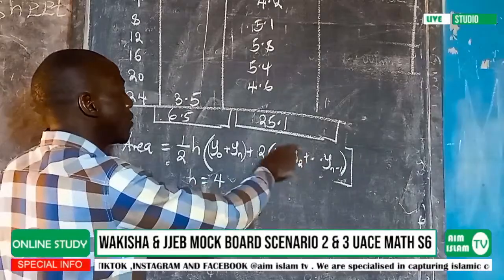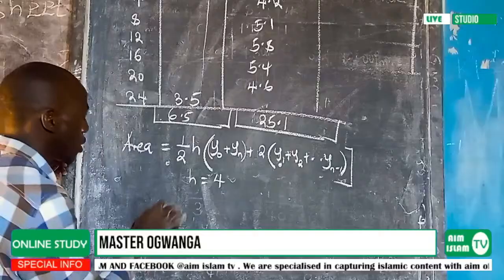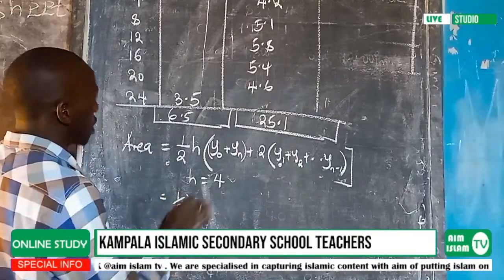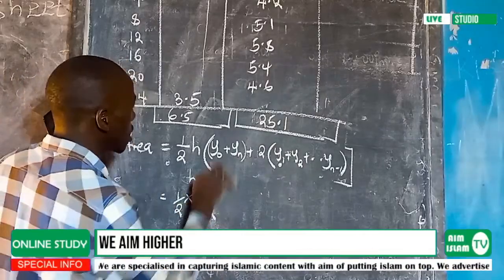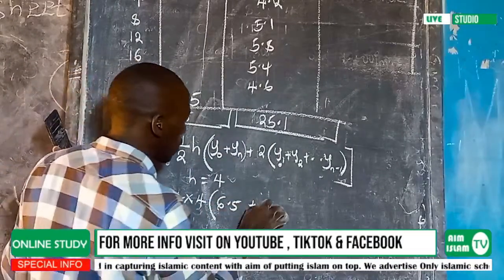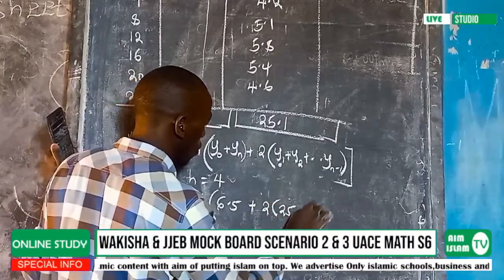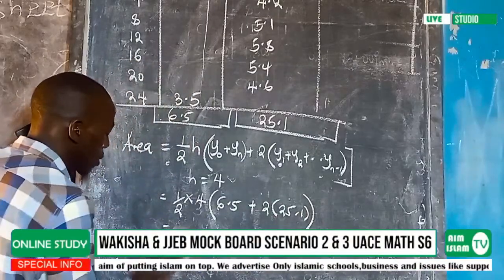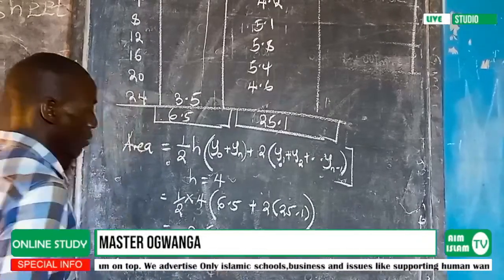And then the middle values, we have got all of them as 25.1. So you have half times 4 into 6.5 plus 2 into 25.1. This is the same as 2 into 6.5.